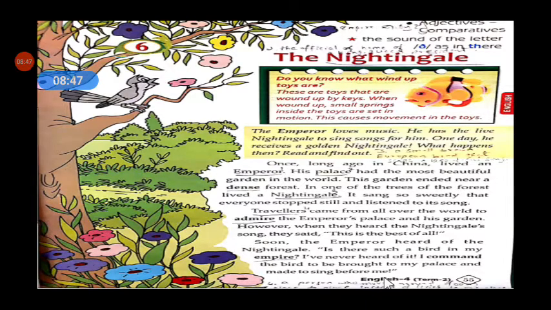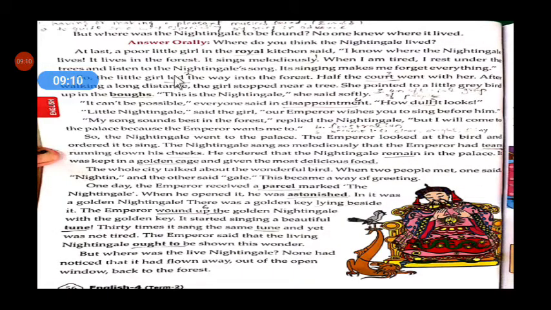See, he commanded. Command means to tell somebody to do something. So the emperor told his servants to bring that bird and make it sing a beautiful song before the emperor. Then, but where was the nightingale to be found? No one knew where it lived.